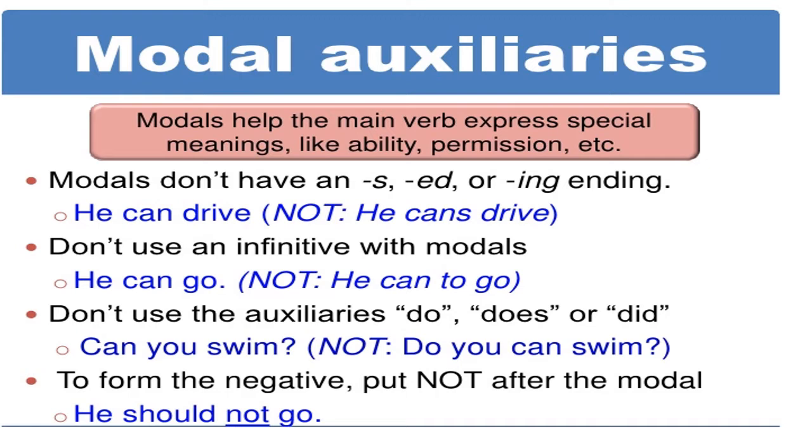They don't use auxiliaries. Auxiliaries again help, like do, does, did. Do, does, did are used to make questions. Does he swim? But we won't say does he can swim. We just say can he swim. To form the negative, put not after the modal. He should not go.